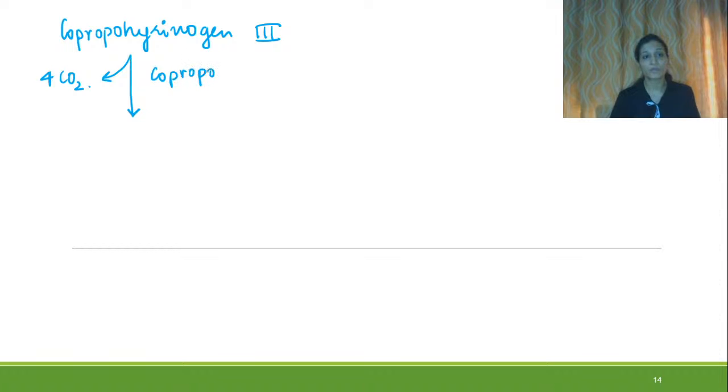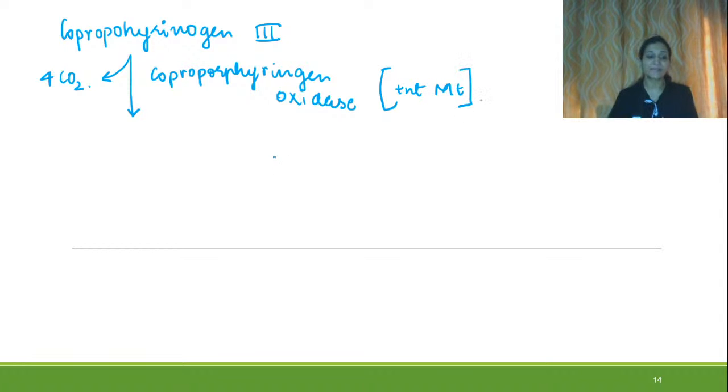Coproporphyrinogen oxidase. And this enzyme is present in mitochondria, the mitochondrial enzyme. So this step occurs in mitochondria. Now what will be formed? Protoporphyrinogen 3 will be formed.